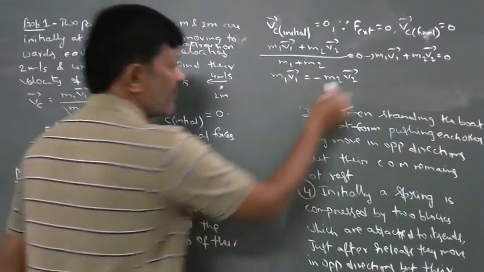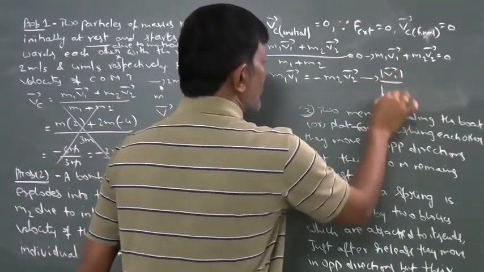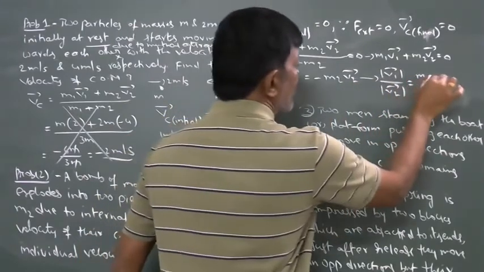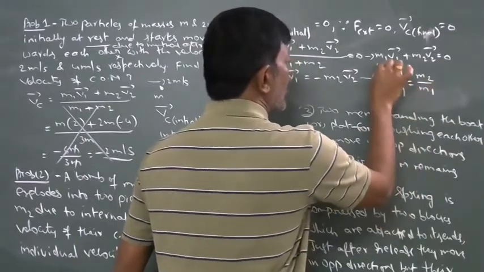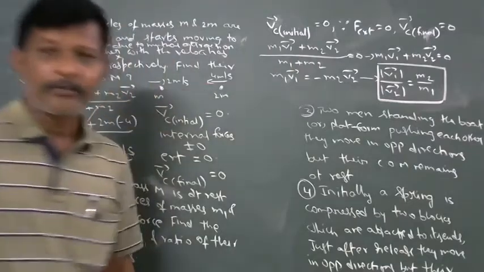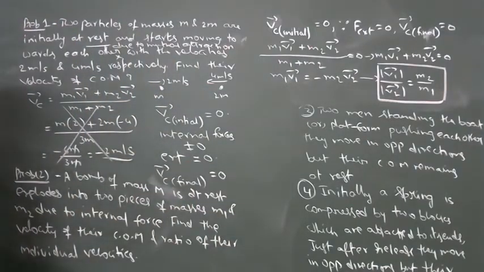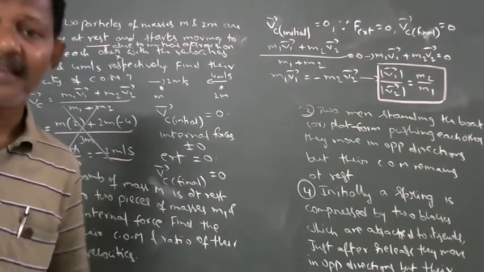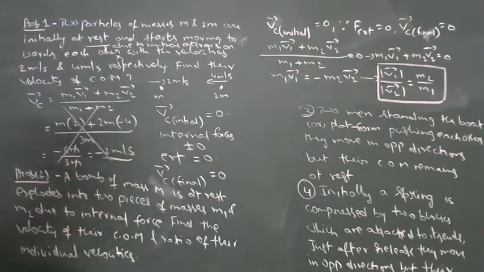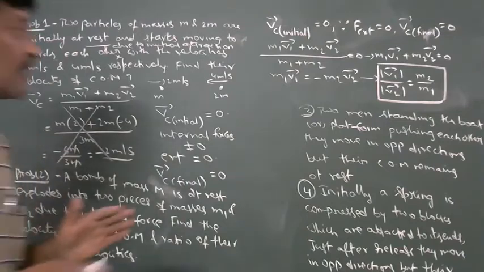Okay, dear students, from this, magnitude of v1 bar divided by magnitude of v2 bar is equal to m2 by m1. So the ratio of speeds of the two parts of the bomb just after explosion is the inverse ratio of their masses.